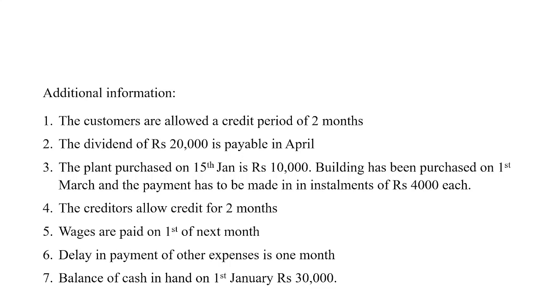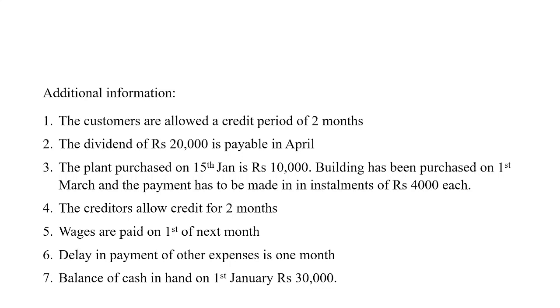So this is a cash payment. It is only for 1 month, that is for April. The plant purchased on 15th Jan is 10,000. Building has been purchased on 1st March and the payment has to be made in installments of rupees 4,000 each. So these are all relating to payments.